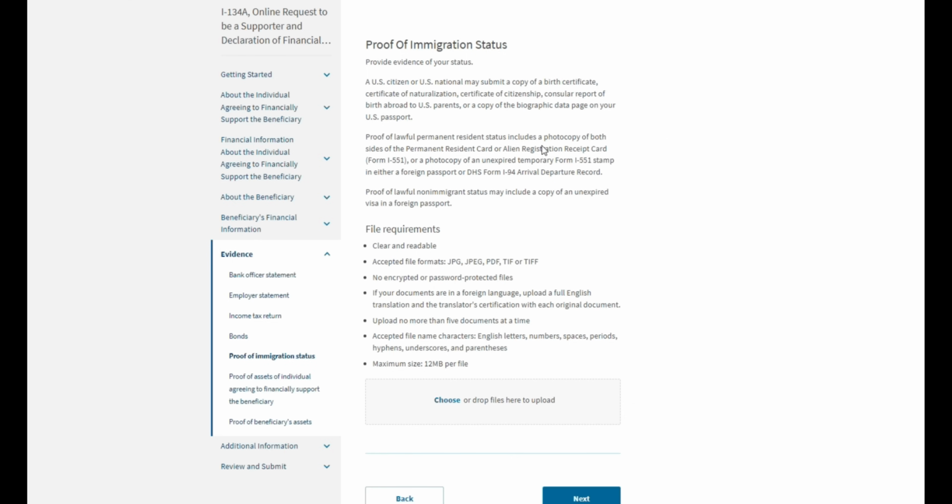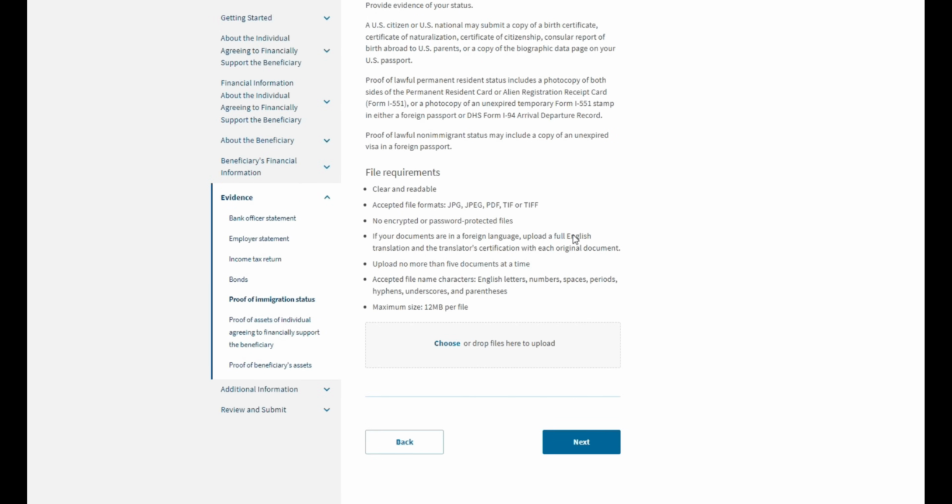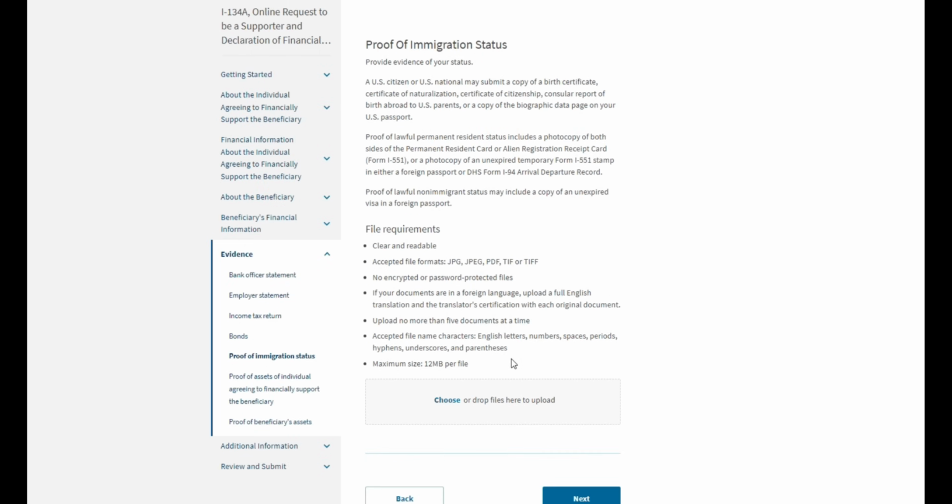If you're a permanent resident, you will need to provide a photocopy of both sides of your green card or a photocopy of your I-551 stamp. If you are located in the United States on a non-immigrant status, like we discussed earlier, maybe an employment visa, then you will need to provide a copy of your visa and also upload a copy of your I-94. And you can upload several files here.